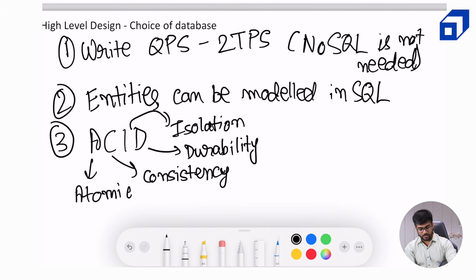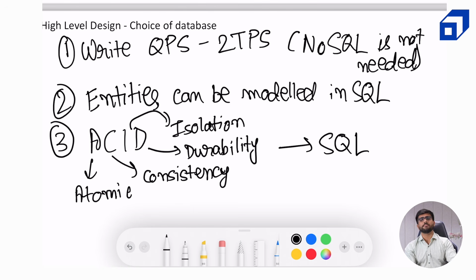So this luxury is provided to us by a SQL database. So based on all of these options that we have looked at so far, it seems that SQL at the moment is the best choice for us. We can revisit the design in future if we want a particular database to be NoSQL or a time series database and so on. It's not just SQL and NoSQL, there are various other types of databases which we can use, and we will encounter that in this particular system design tutorial, where we will choose some other type of database for a particular use case.